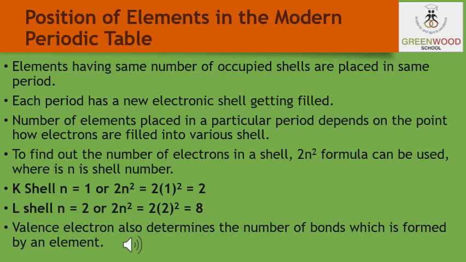So students, each period starts with the filling of the electrons in a new electronic shell. For example, in the second period, L shell is being filled. In the third period, M shell is being filled. In the fourth period, N shell is being filled, and so on.